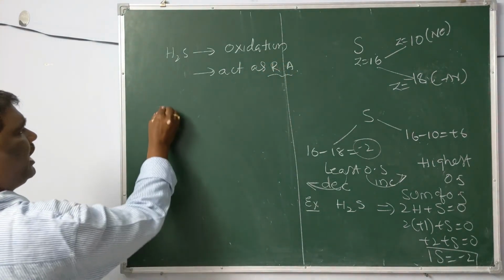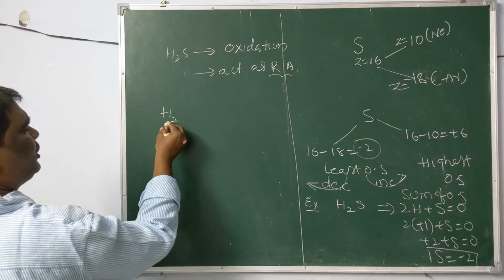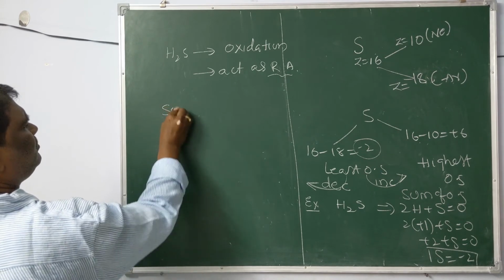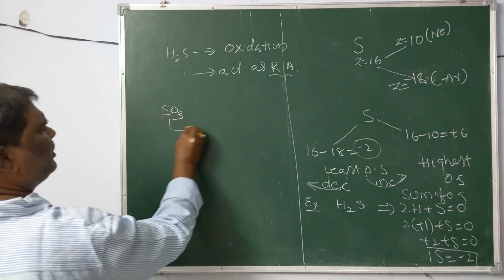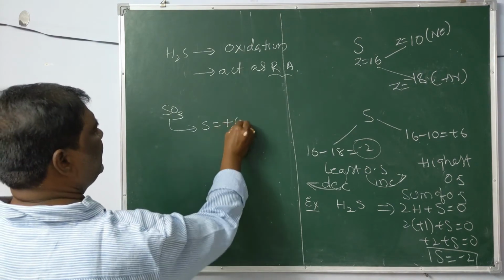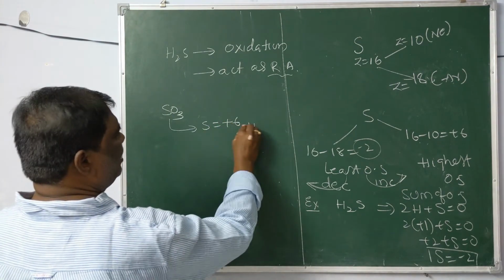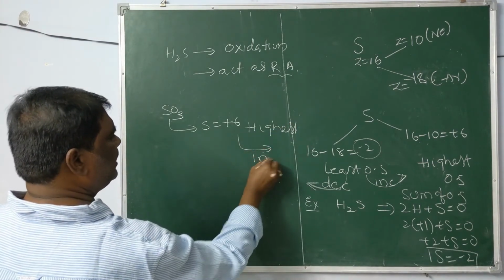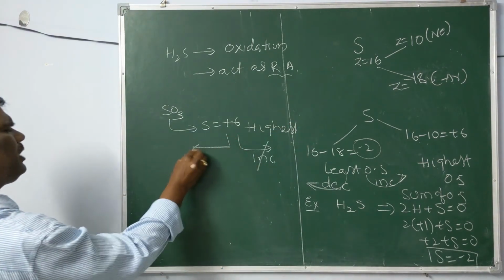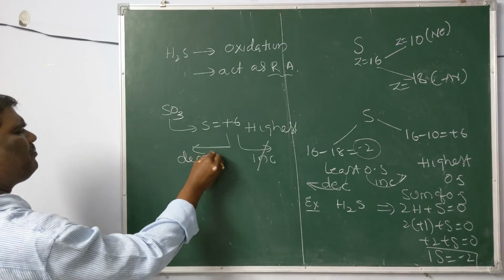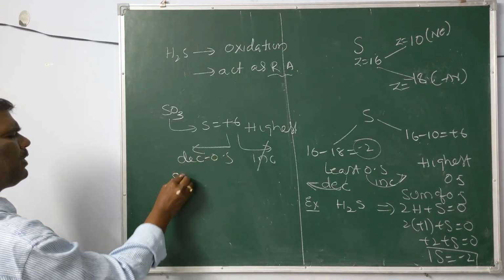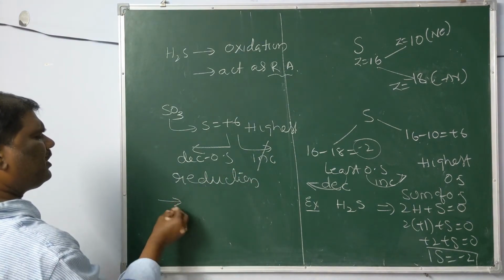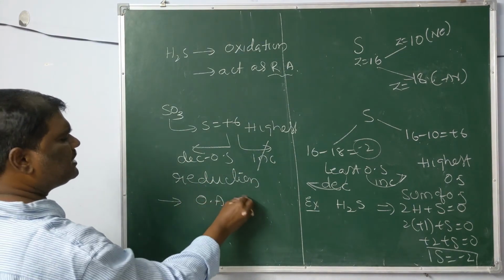Now, we take one more example, SO3. For SO3, the sulfur oxidation state is +6. This is the highest oxidation state for sulfur, so further it cannot increase. Only one possibility to decrease its oxidation state. That means there is only one possibility to undergo reduction. The species that takes part in reduction acts as an oxidizing agent.